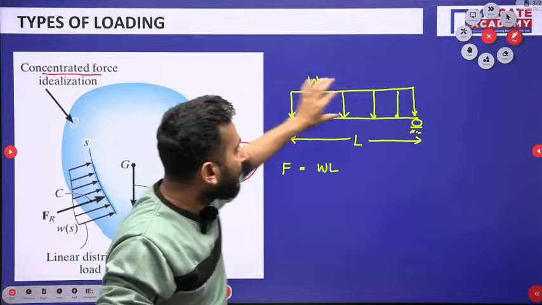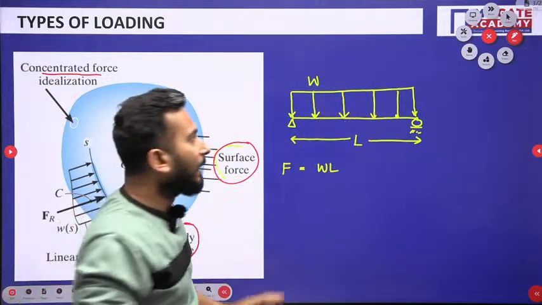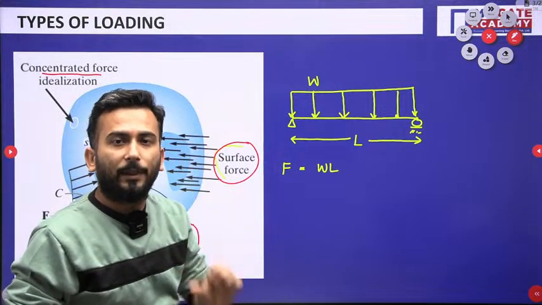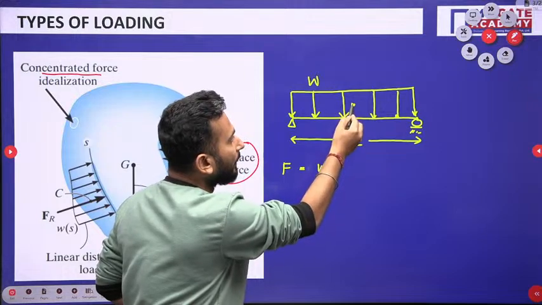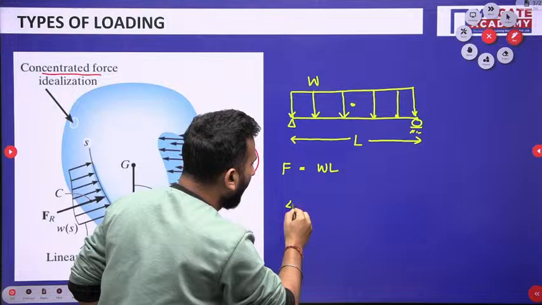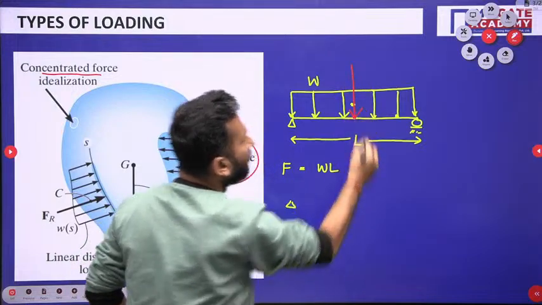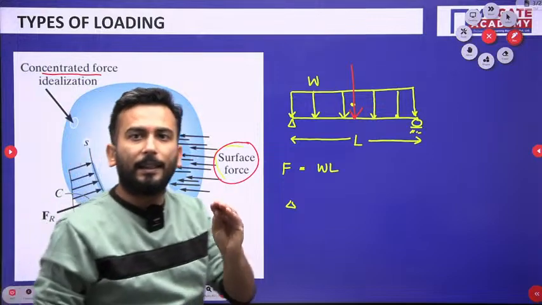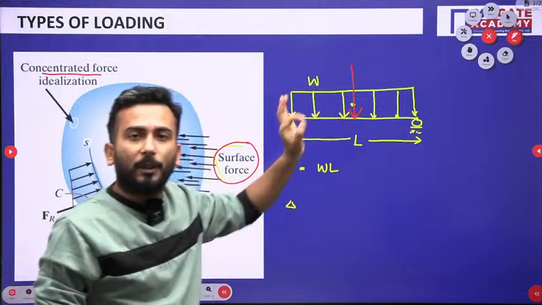For example, this is a rectangle, so where will the centroid lie? It will lie exactly in the middle. So if you ask me where this is acting, it will act over here, exactly at the centroid of the figure.